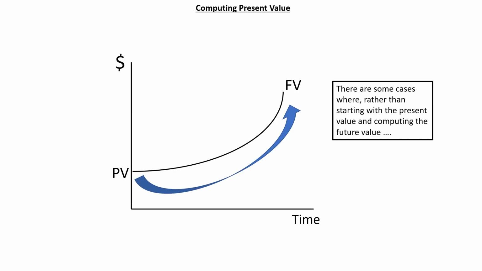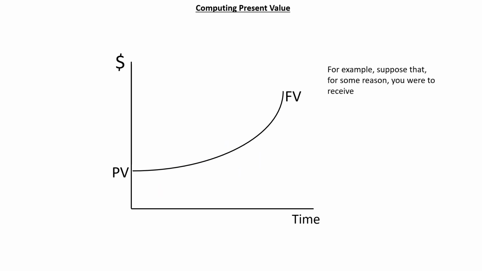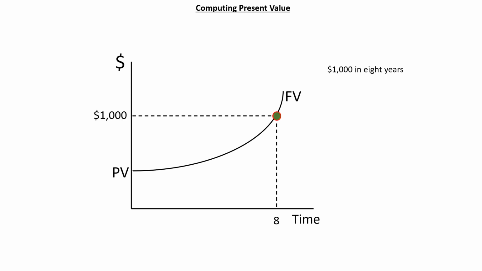Now, there are some cases where, rather than starting with the present value and computing the future value, we'd start with the future value and work back to the present value. For example, suppose that for some reason you were to receive $1,000 in 8 years, but between now and then there was a 6% average annual rate of inflation.